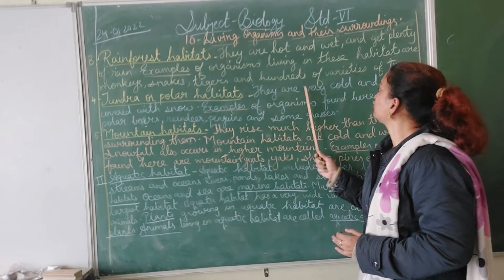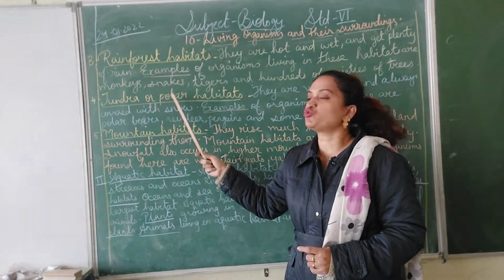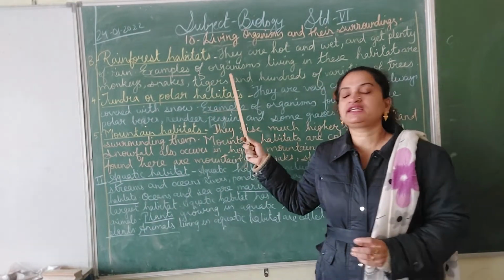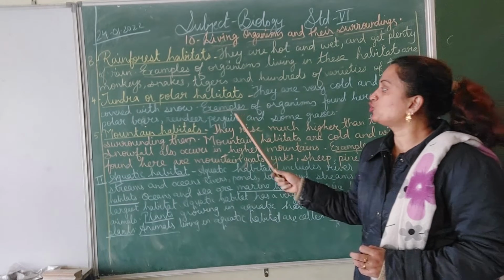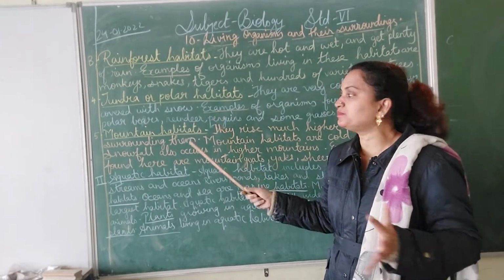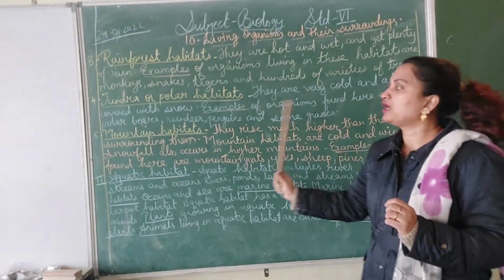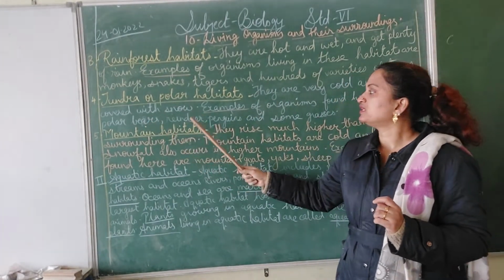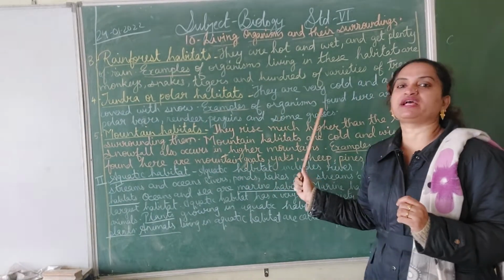So they are very cold and always covered with snow. The types of organisms found there would be different, isn't it? Examples of organisms found here are polar bears, reindeer, penguins and some grasses.